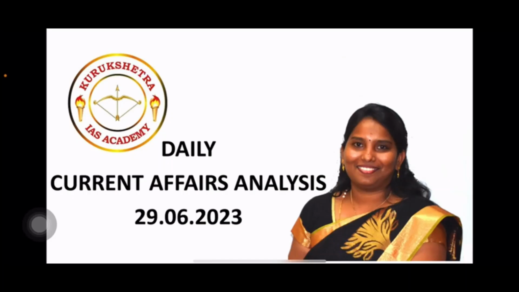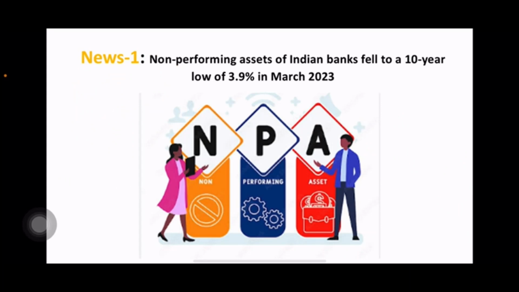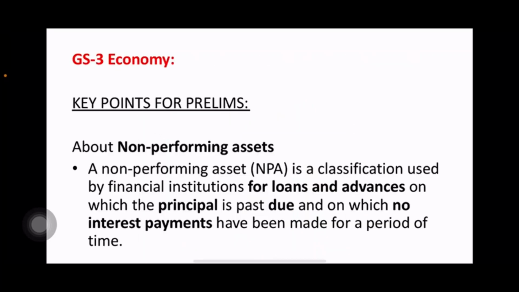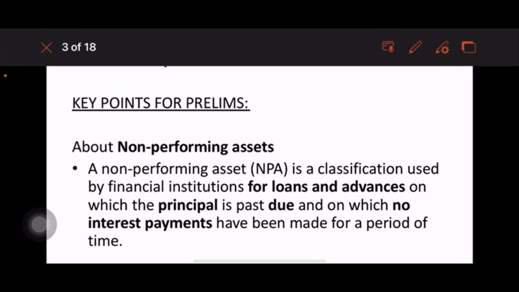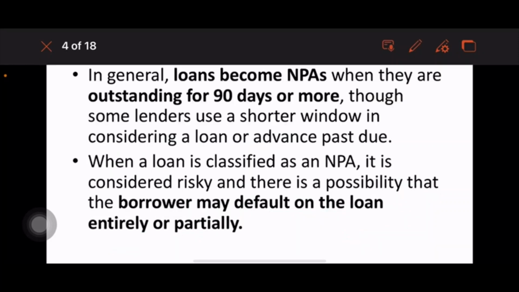Start with today's news. NPA, that is non-performing asset, of Indian banks fell to a 10-year low in March 2023. This comes under GS3 economy. For prelims, you need to study the basics about NPA. NPA is a classification used by financial institutions for loans and advances on which the principal is past due and on which no interest payments have been made for a particular period of time. In general, the loan becomes an NPA when it is outstanding for 90 days.